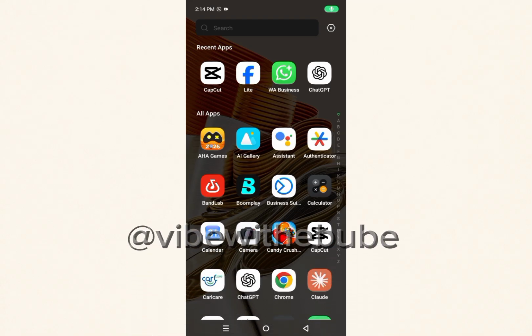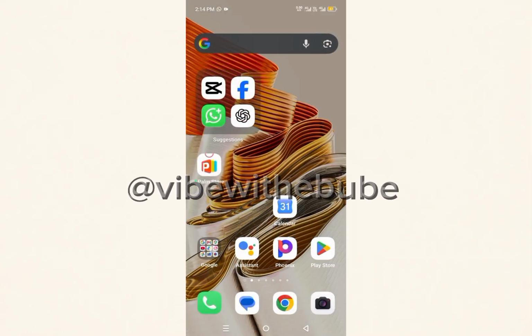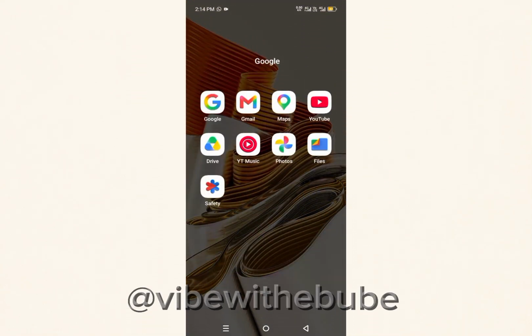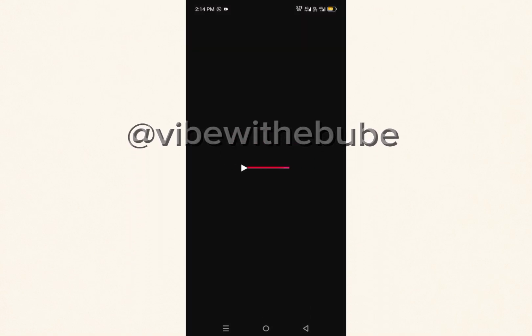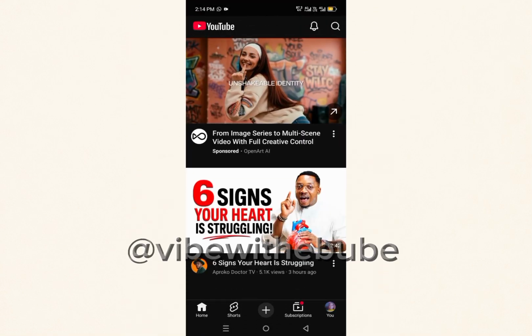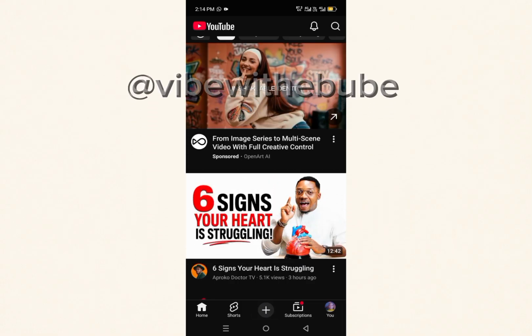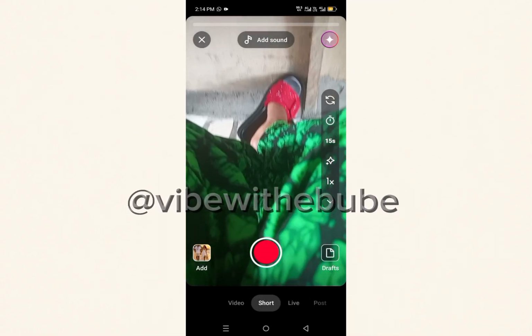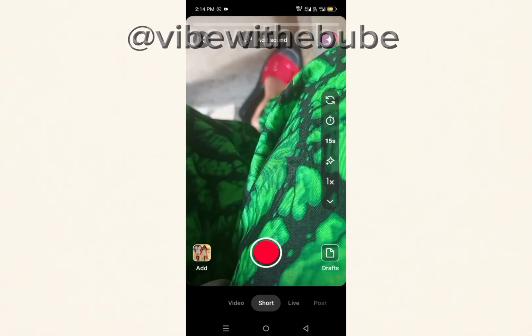Now the next method will be our method 2. One advantage of this method 2 is that it is unlimited. Okay, so which is YouTube. Now click on YouTube, enter your YouTube channel. When you enter your YouTube channel, do you see that plus sign? This plus sign I see in the middle. Click on that plus sign. Okay, now make sure you choose that short. Okay, now click on that logo you are seeing up there.